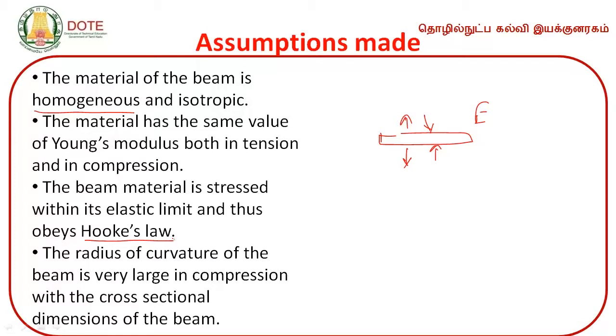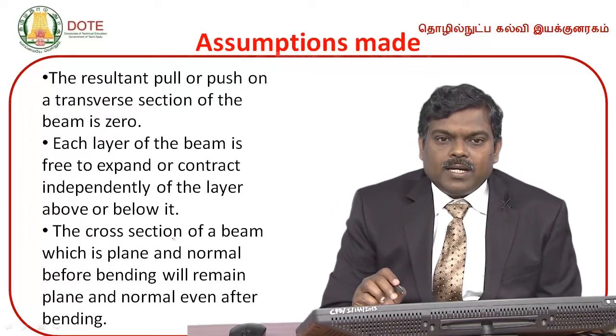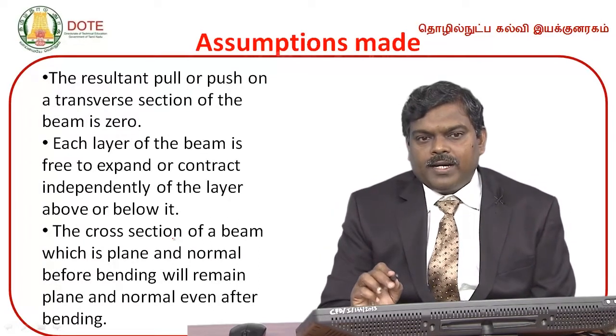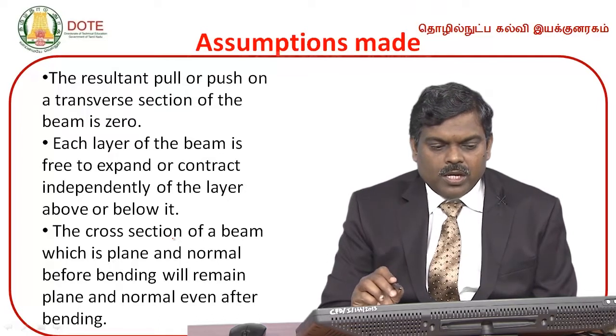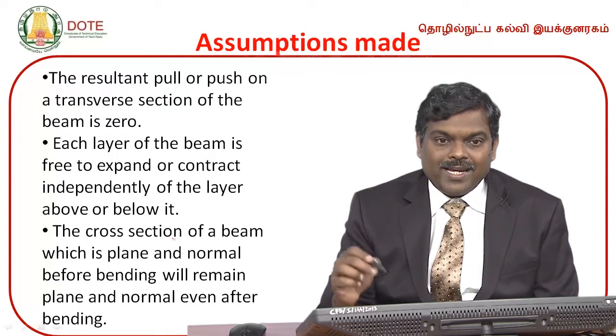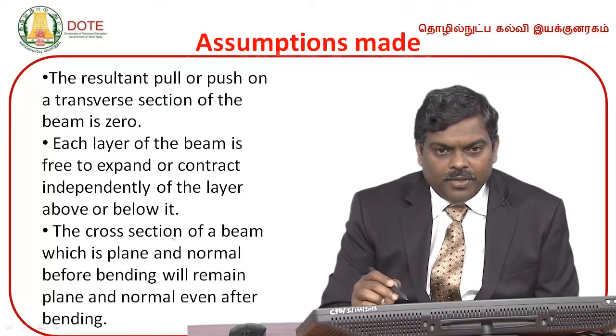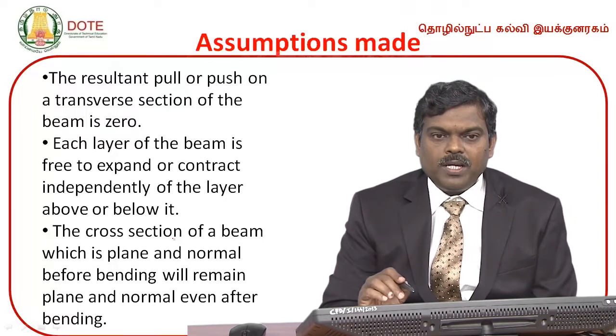The radius of curvature of the beam is very large in comparison with the cross sectional dimensions of the beam. When compared with the cross sectional dimensions of the beam, the radius of curvature is considered a very large value. The next assumption is that the resultant pull or push on a transverse section of the beam is zero. It is assumed to be zero.